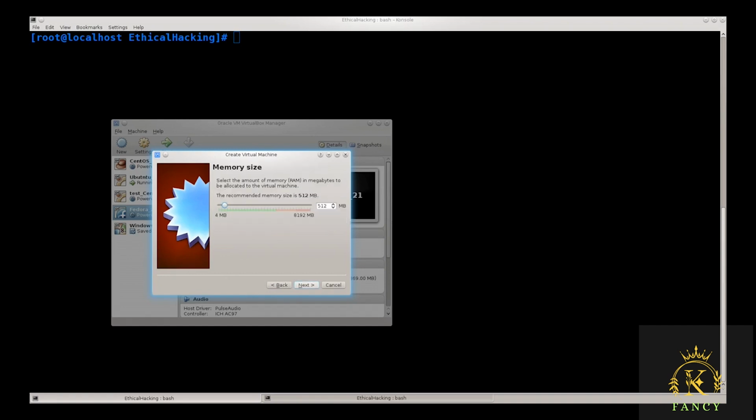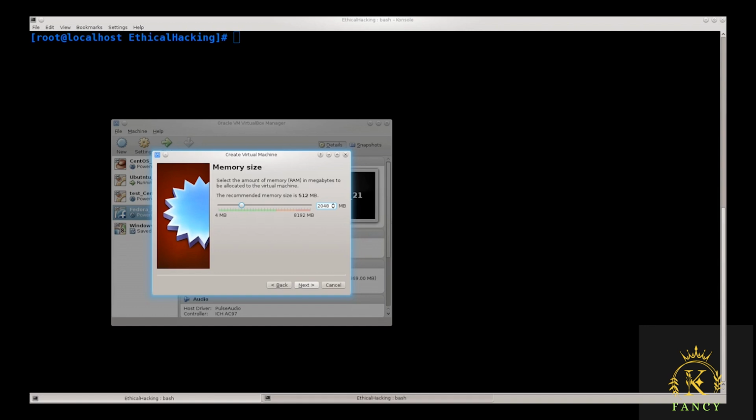Just click next, that's it. Here you will allot the amount of RAM that you want to have. Now, it's not RAM intensive, it should work fine as it is by default, but I just have a habit of allotting it above 1 gigabyte. For the sake of this tutorial, I will allot it 2 gigabytes of RAM, primarily because we will be working with some programs that can be demanding and resource intensive.